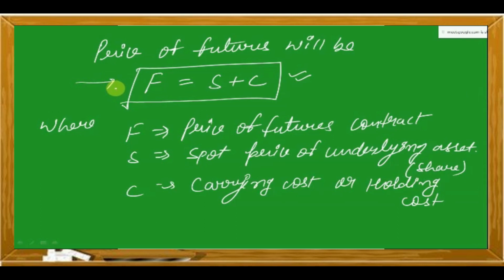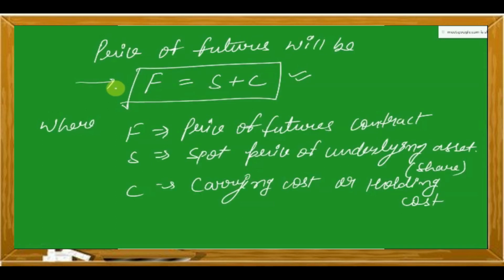Now transaction cost does not exist, it is the amount of interest. Let's understand this numerically later. So the equation is understood: F is equal to S plus C.